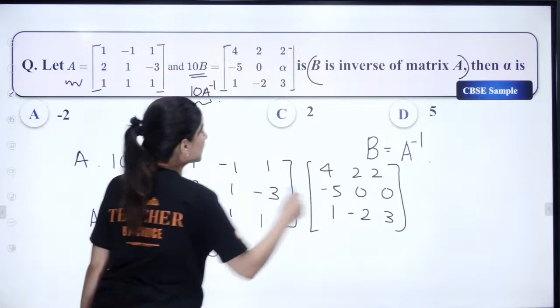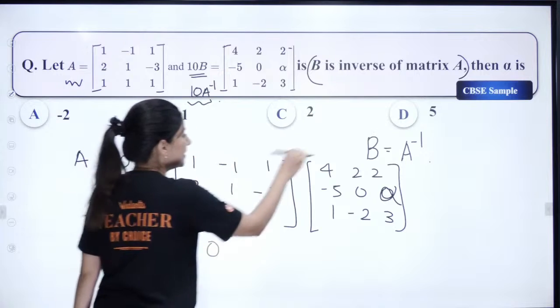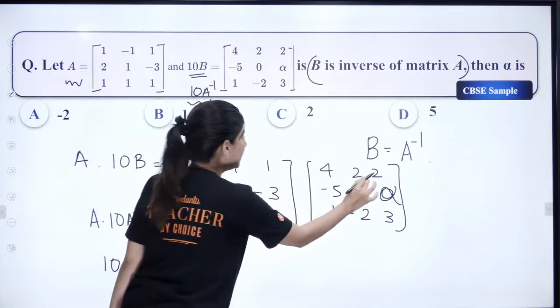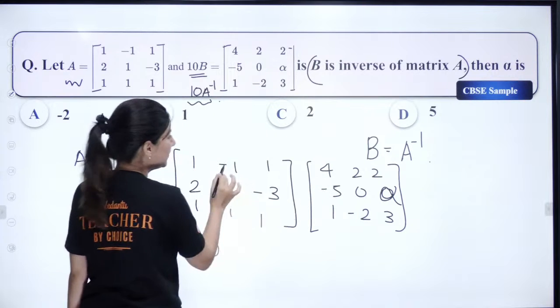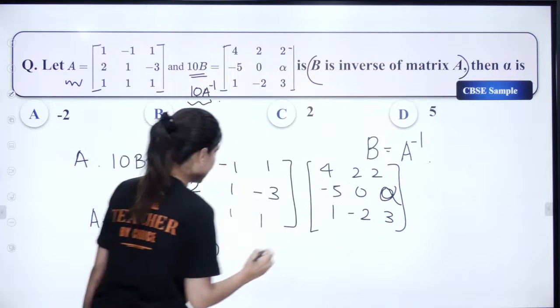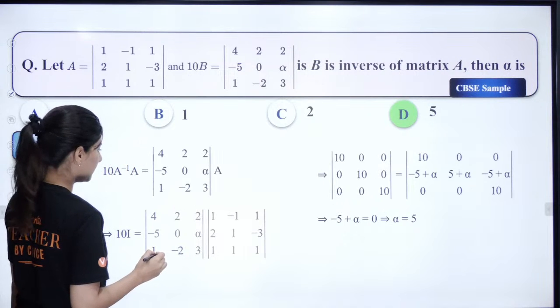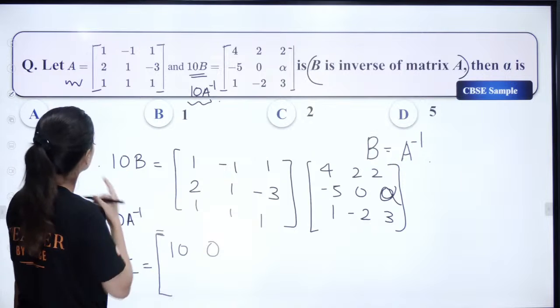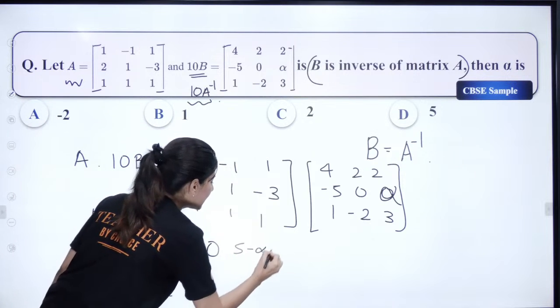And multiply this, I have written alpha here. Yes, this multiply this. 1 twos are 2, minus alpha, 2 times minus alpha, plus 3. So we are going to get 5 minus alpha.